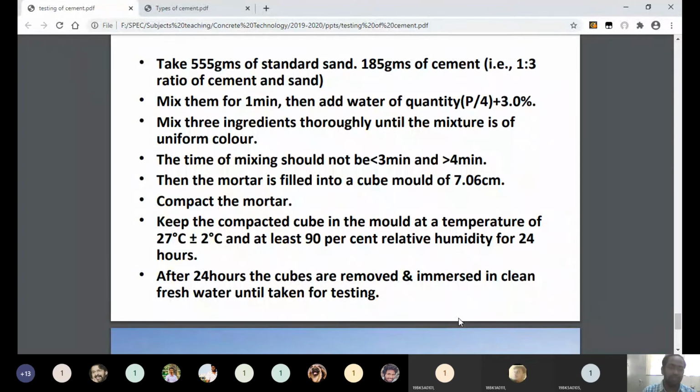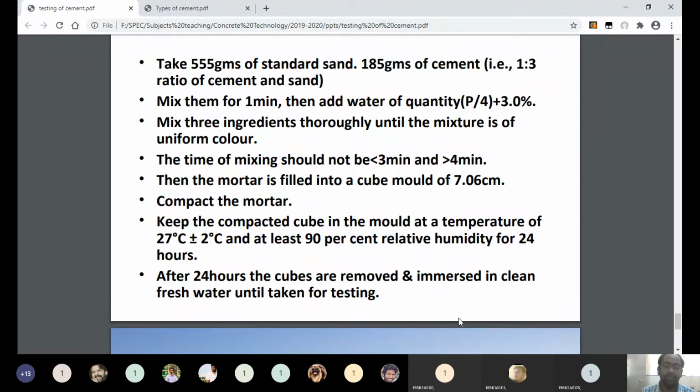Next you mix them for 1 minute. After that you add a certain quantity of water. First you take sand, then cement, then water, and you mix the three of them. Then you get mortar. Understand? Mix these three ingredients thoroughly until the mixture is of uniform color. Until we get uniform color, we have to mix them.